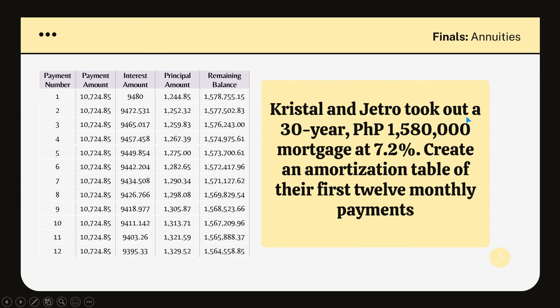So Crystal and Jethro took out a 30-year 1,580,000 peso mortgage at 7.2%. Now create an amortization table for the first 12 monthly payments. So the answer is over here. Again, payment amount, interest amount, principal amount, remaining balance. We could actually do this in Microsoft Excel. Okay, and this is what it's going to look like if we do it the manual way.